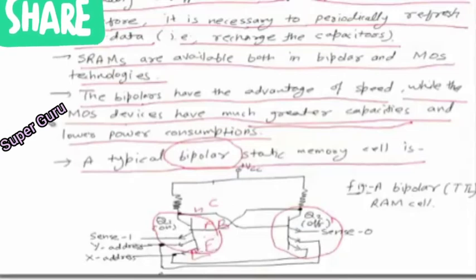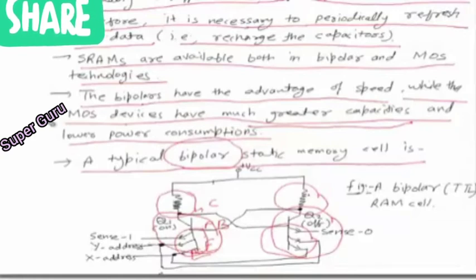Here we can see that this is a multi-emitter transistor, and we are using two resistors here, R1 and R2.